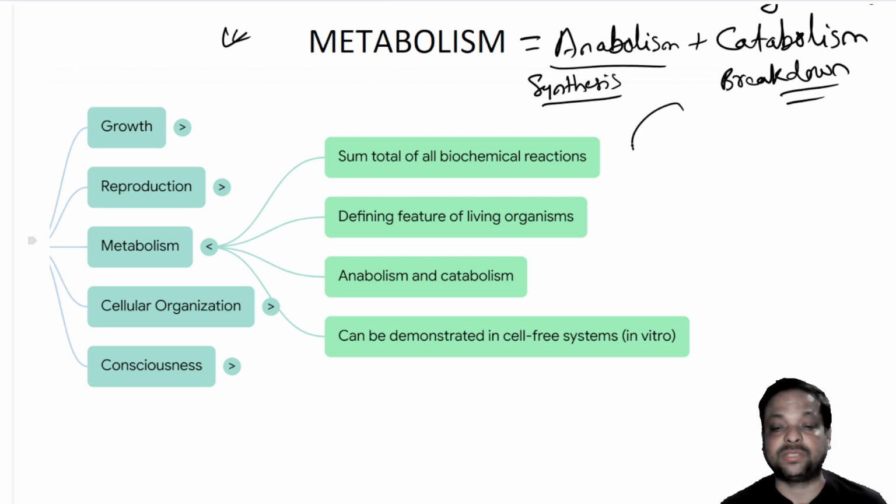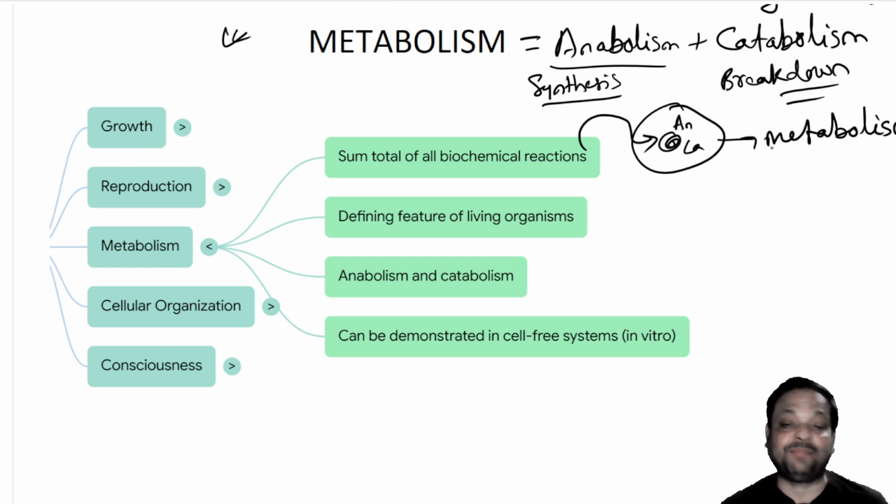Metabolism. So inside the cell we find anabolism and catabolism. The sum total of biochemical reactions present within the cell is called metabolism. Got it? So metabolism is that process where all the biochemical reactions take place within a cell, and this process is only found in living organisms.